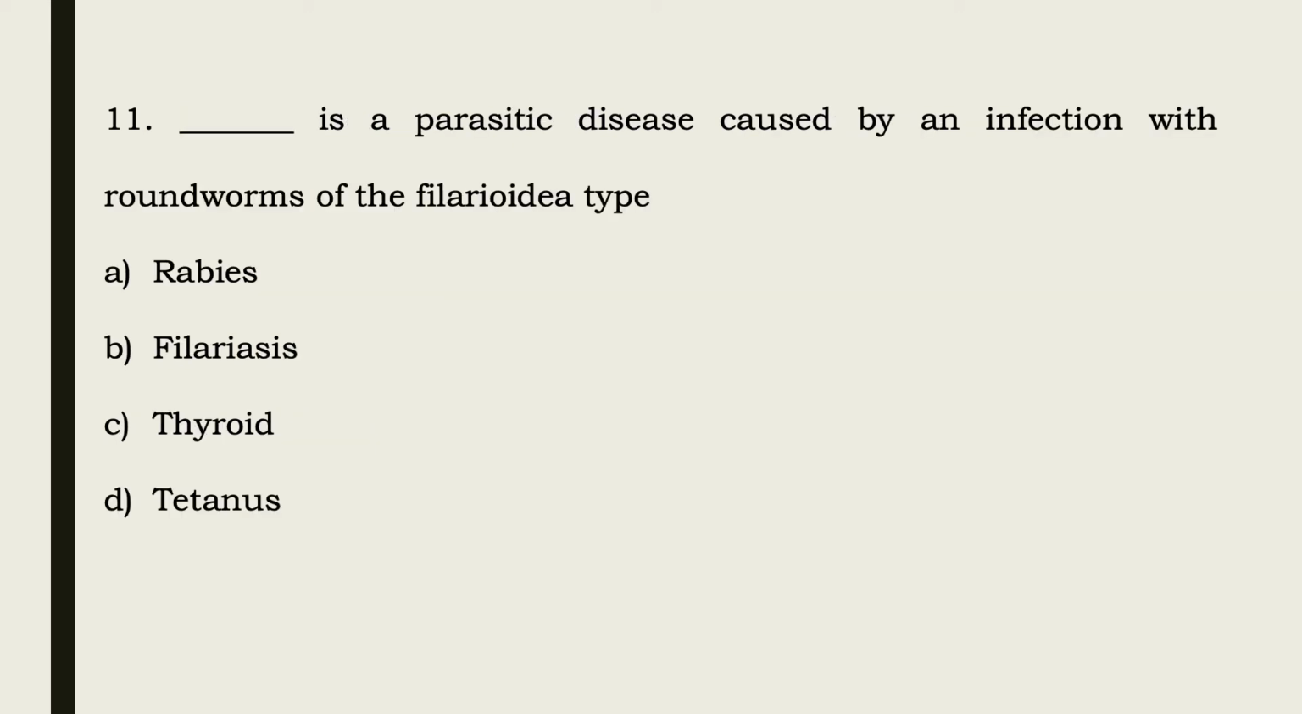Coming towards question number eleven, that is, dash is a parasitic disease caused by an infection with roundworms of the Filarioidea type. The options are rabies, filariasis, typhoid or tetanus. Filariasis is a parasitic disease which is caused by an infection with roundworms of the Filarioidea type. So the correct option is option number B.